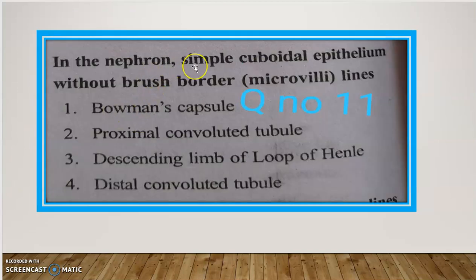And this is the 11th one. In the nephron, simple cuboidal epithelium without brush border lines which part? Bowman's capsule, proximal convoluted tubule, descending limb of loop of Henle, and distal convoluted tubule.